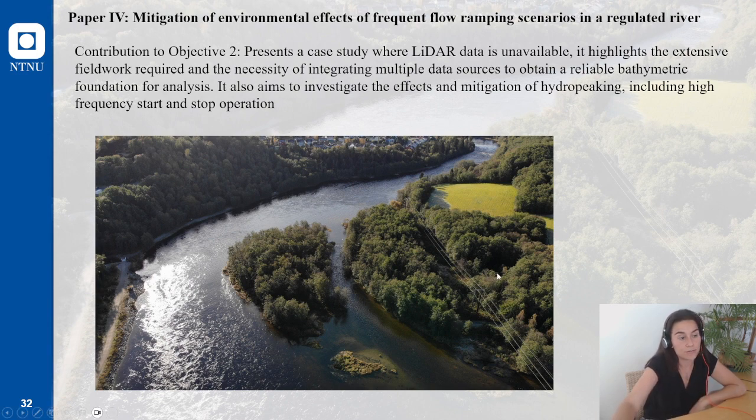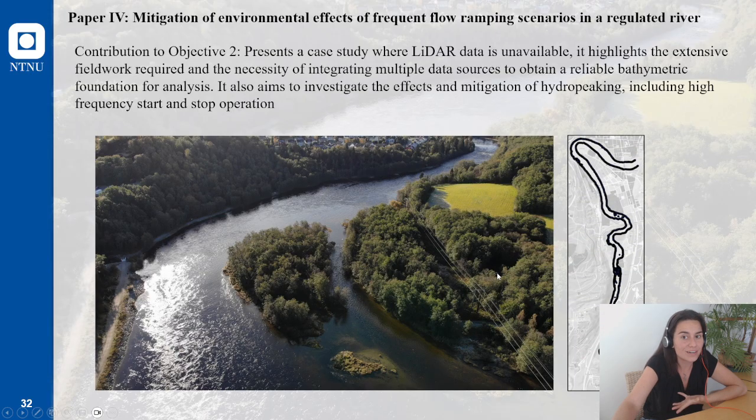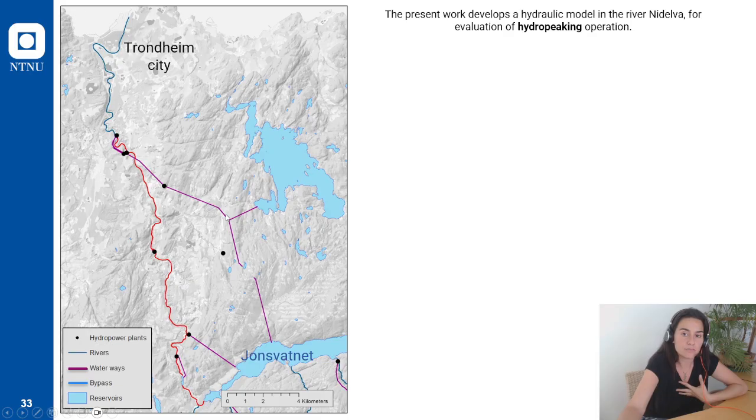And what we have here is that the river doesn't have bathymetry. So we have just the side channels where there was no water when the Lidar was surveyed. So if it was dry, okay, we can measure, but anything that was wet, we have no data. This is a picture of the actual river. And here there is also the effect of hydropeaking.